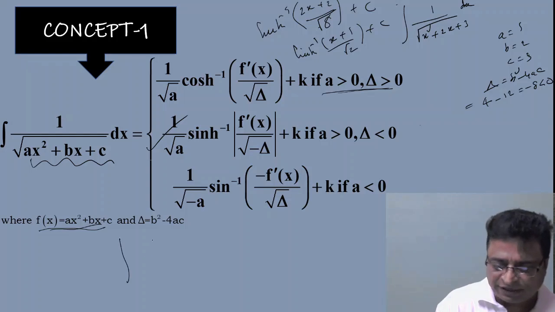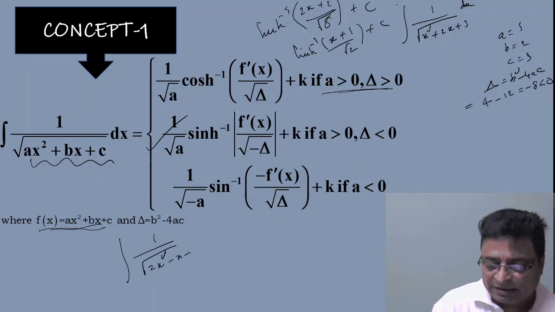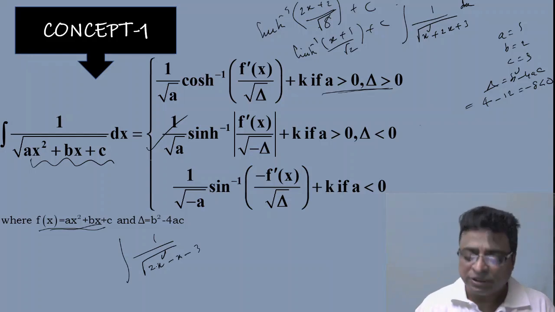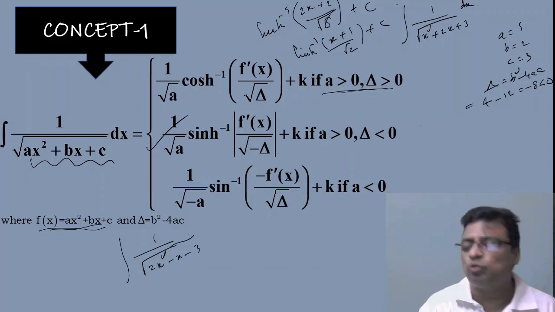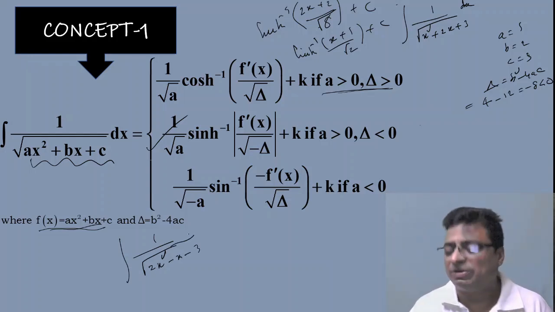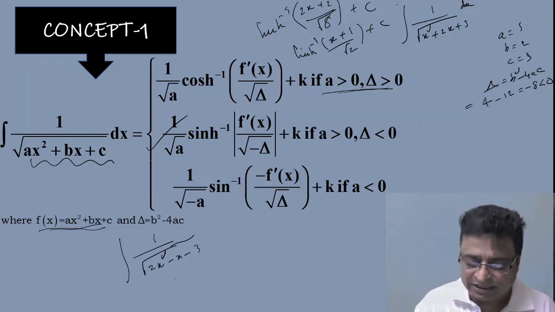Suppose this is the question for you: 1 by root of 2x square minus x minus 3. Here my a is 2, b equal to minus 1, c equal to minus 3. Don't worry. What is my delta? Delta is equal to b square minus 4ac. b square is 1, minus 4ac means plus 4 2s are 8, 8 3s are 24. So this is 25.